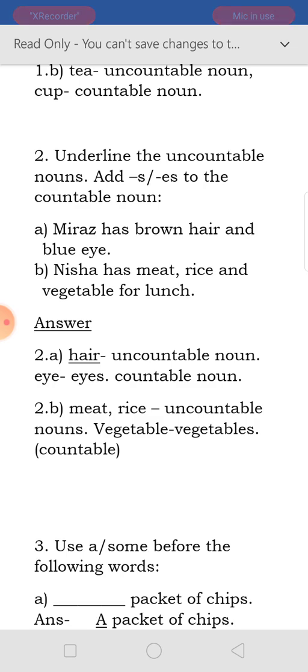And one thing, meat cannot be counted, but when it is cut into pieces and given to your bowl or anyone's bowl during lunch or dinner, we can count it. How many pieces of meat are there? 2 or 3 pieces, isn't it? So at that time it will be countable. But naturally, meat we cannot count. It is bought by weight, like sugar, milk, oil.